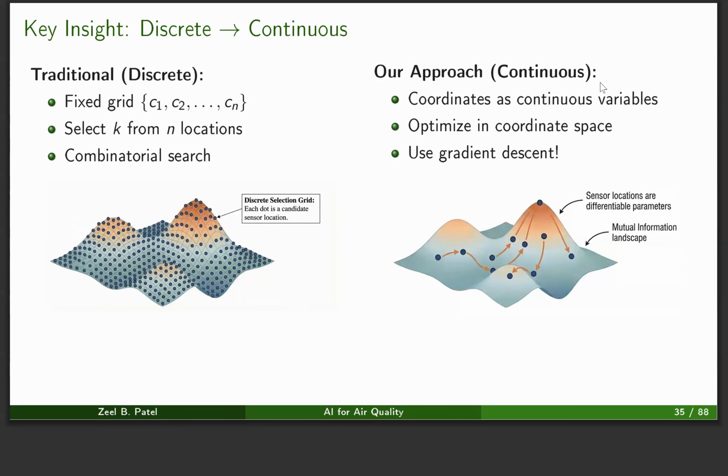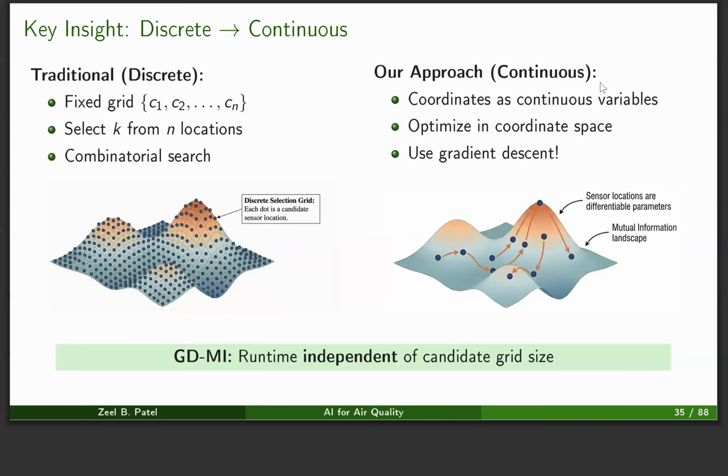But if we can just convert this to a continuous problem where we assume the coordinates of the sensors as the learnable parameters and optimize them in the coordinate space, then we can make this process much faster using gradient descent. And that is the crux of this work. Now here, as we do this, our runtime becomes independent of the grid size because there is no grid anymore.